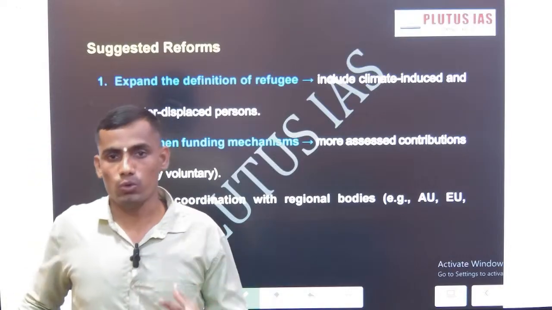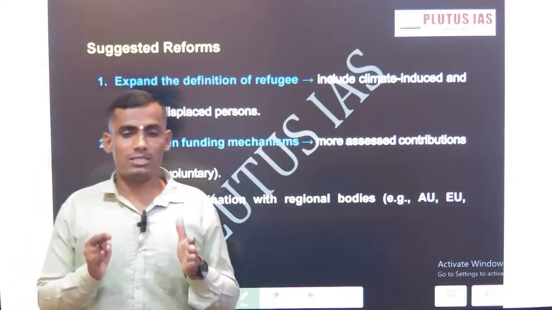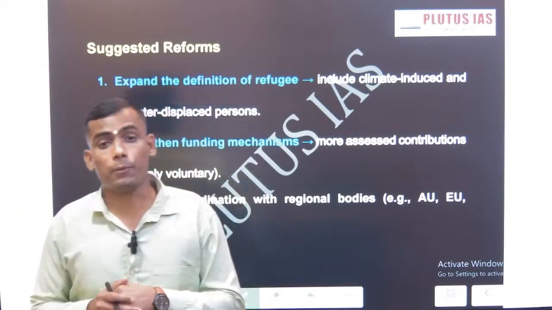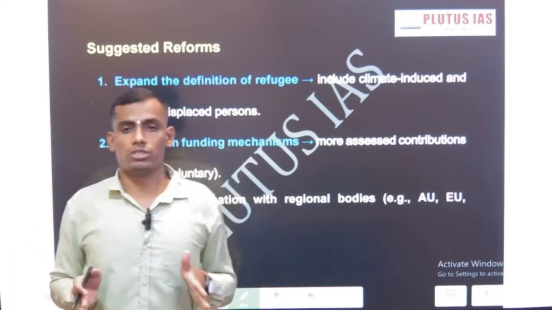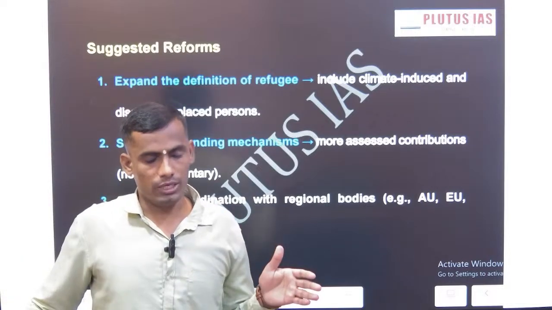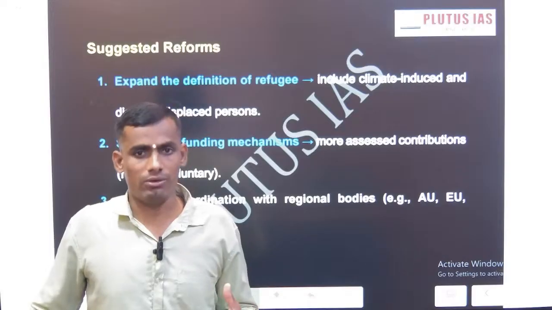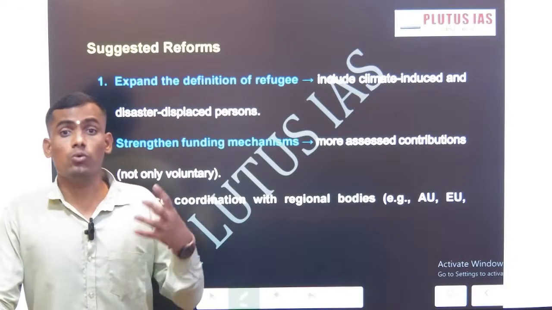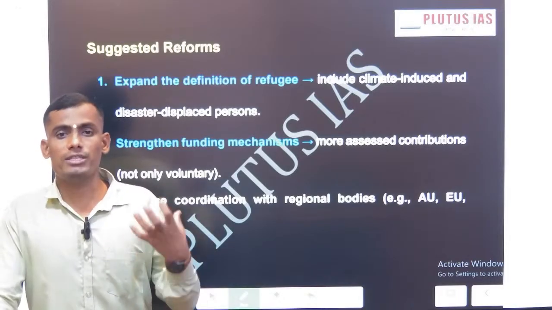So what can we do? Now we are going to discuss what exactly the UNHCR can do to promote its mandate, uphold international law and protect human rights. First one is to expand the definition of refugees. As adopted in the 1951 convention, the definition is narrow; it was expanded a bit in 1967, but post 1967 there is no substantive amendment in the Refugee Convention. And give flexibility to the state.